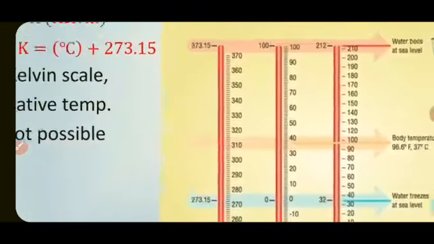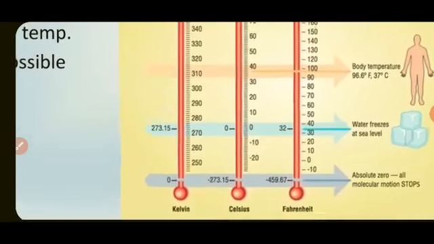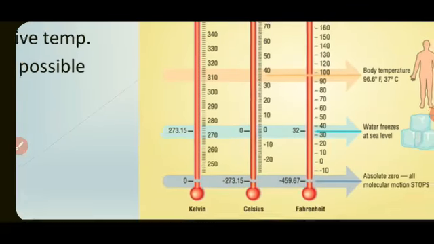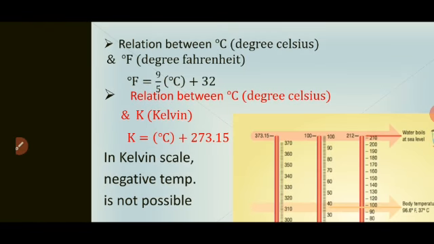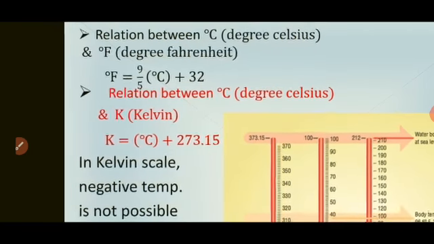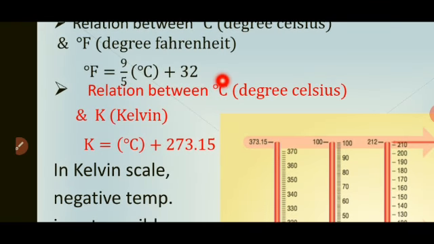The boiling temperature of water is shown in all of these, and the freezing temperature is also shown. Now, how to convert from one unit to another? That is the relation between degree Celsius and degree Fahrenheit. Degree Fahrenheit is equal to 9 by 5 into degree Celsius plus 32.